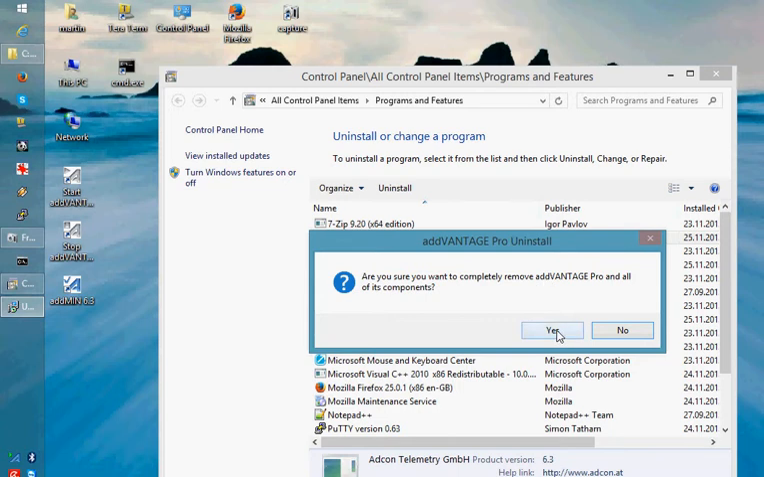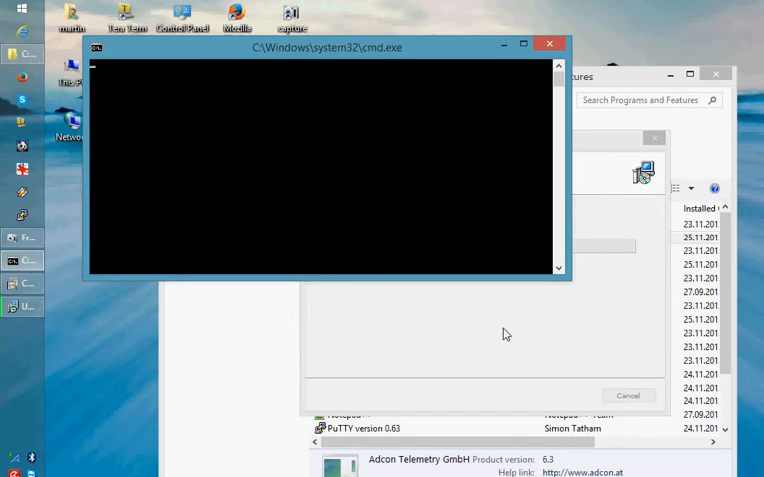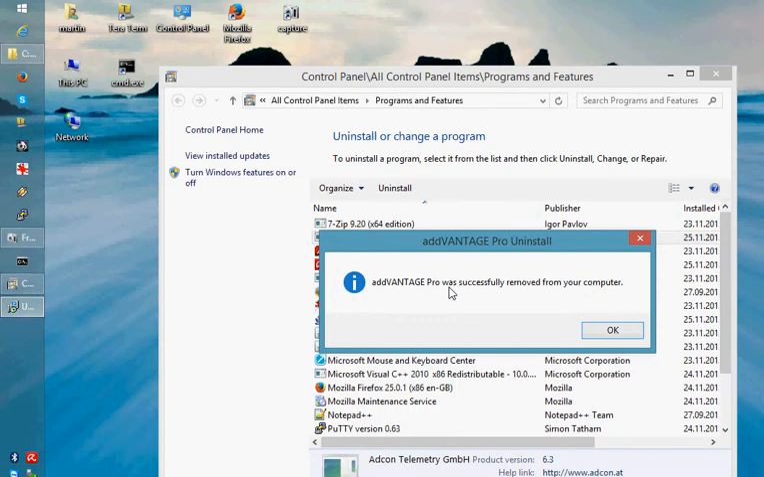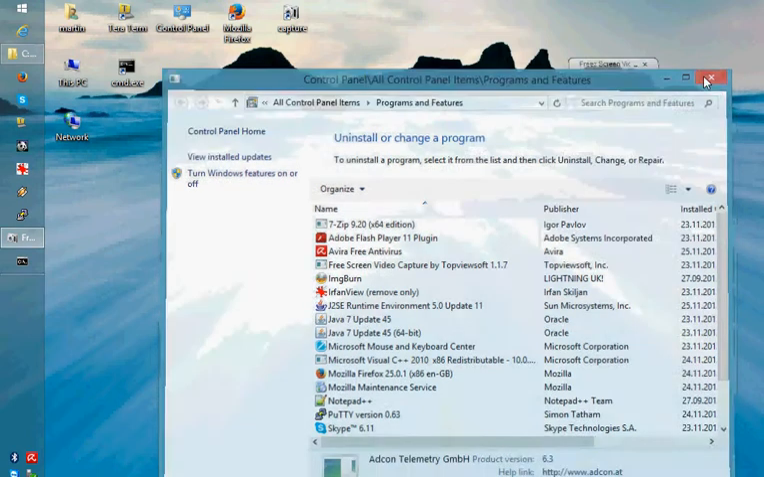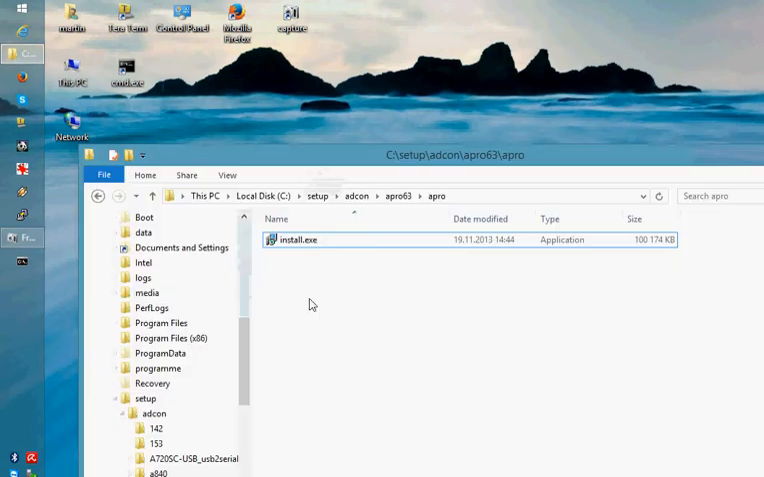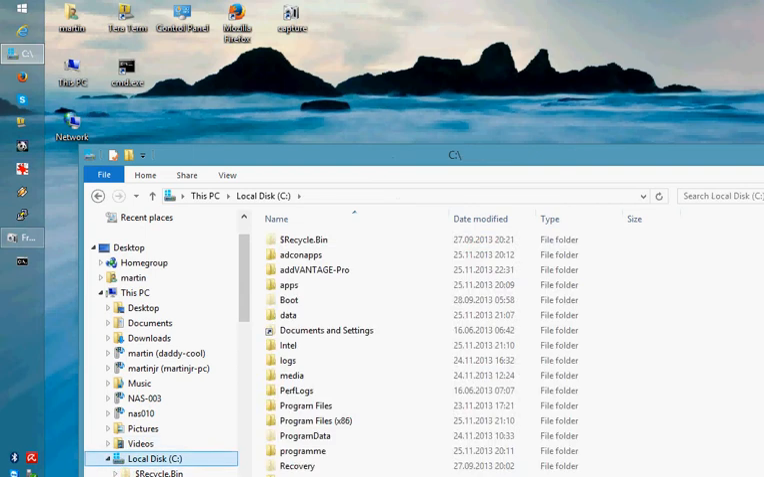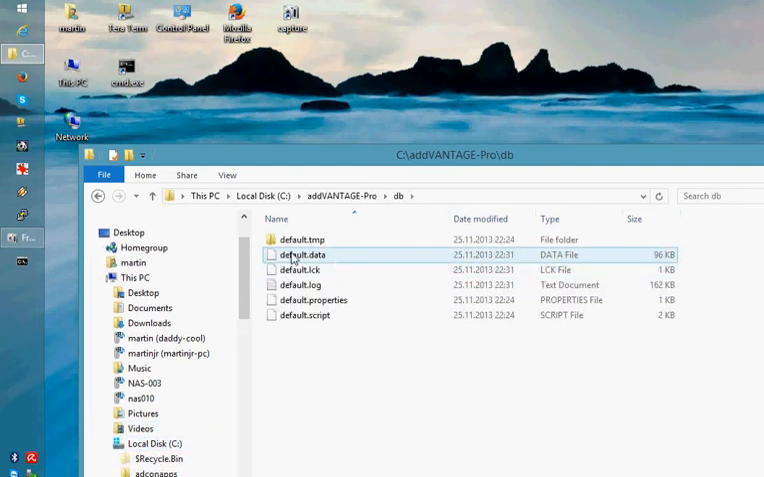Yes, we would like to uninstall it. So now the uninstaller is removing all ADvantage Professional files and extensions. It will not uninstall the database. So even after the ADvantage Professional software is uninstalled, you can find the database in the default directory.